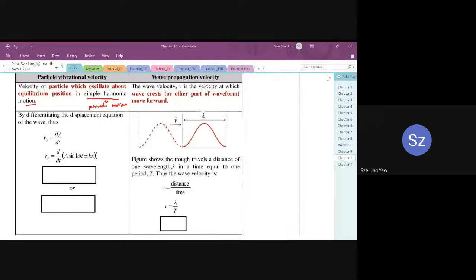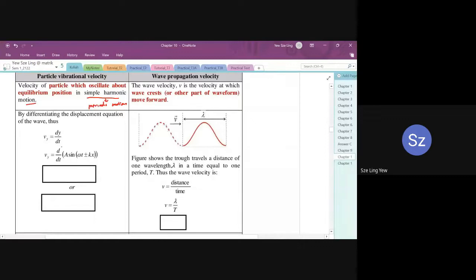Therefore, v equals dy over dt. In chapter 9, we used v equals dx over dt, because we used x as the displacement of the oscillation. Just that in this chapter, we use a different symbol. We use y for displacement. So kamu jangan confuse ya. Chapter 9 kita guna x untuk mewakili displacement of oscillation. Chapter 10 kita guna y untuk mewakili displacement of oscillation. Dua chapter guna simbol berlainan. So by differentiating the displacement of the particle, v equals dy over dt.